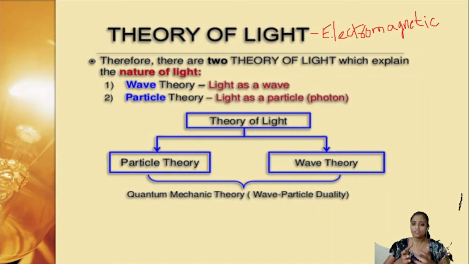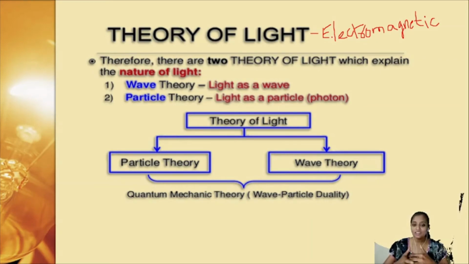But who among them was correct? Some phenomena were apt for wave theory, some phenomena were apt for particle theory. So both theories were absolutely correct, and that is why we combine them and say light has a dual nature.